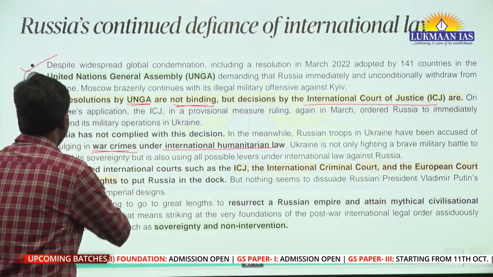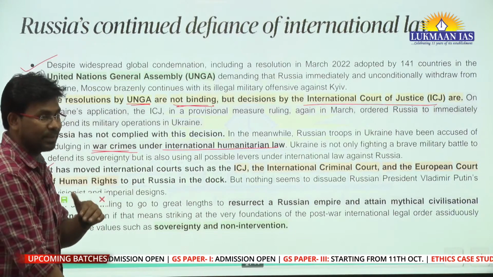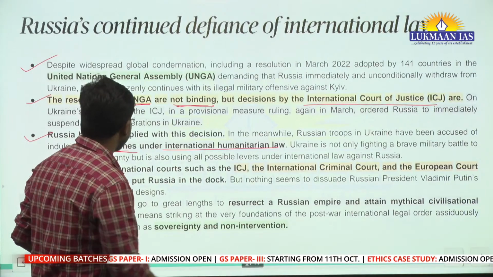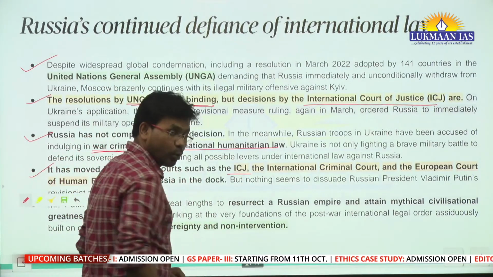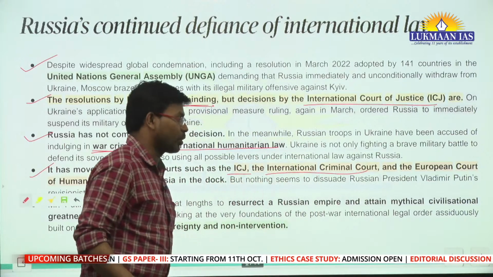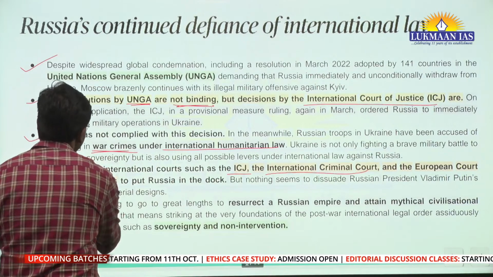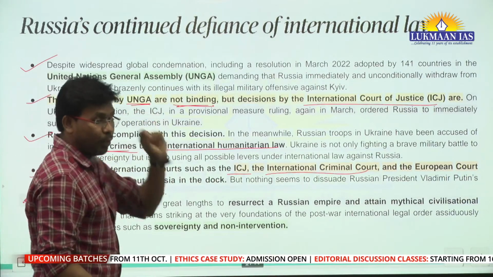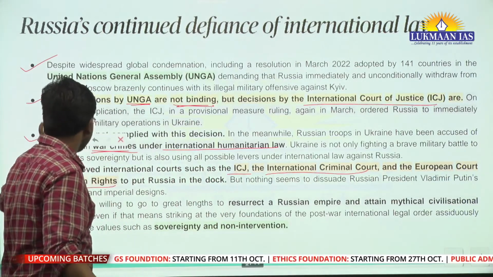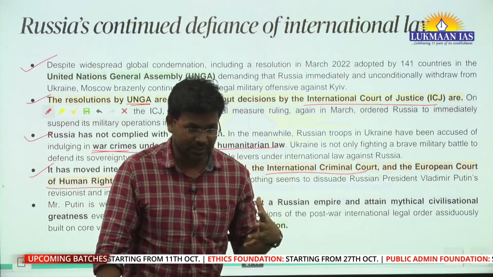Apart from this, if we talk about Ukraine, Ukraine has gone to different organizations. For example, it has gone to the International Court of Justice, the International Criminal Court, and the European Court of Human Rights, okay, to put Russia under pressure. But still Russia is going ahead with these aggressive measures, all right.